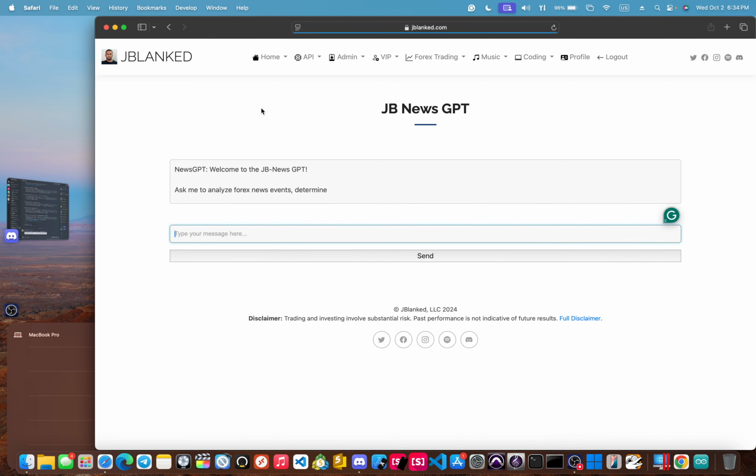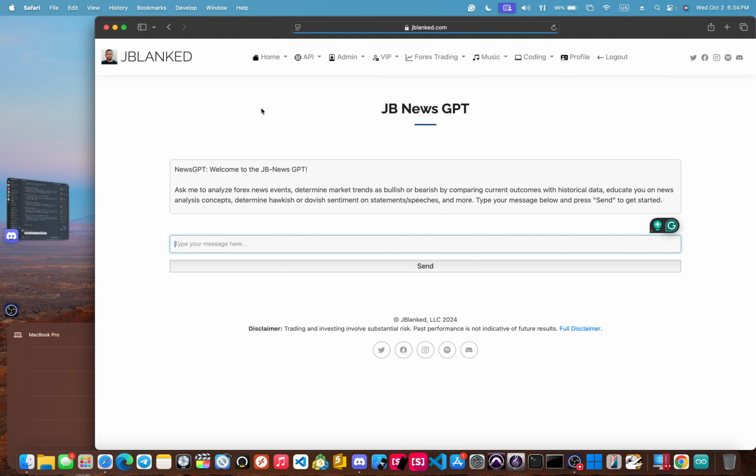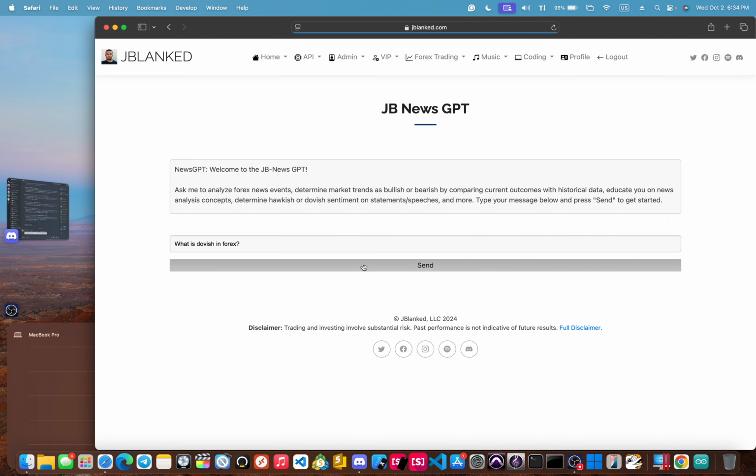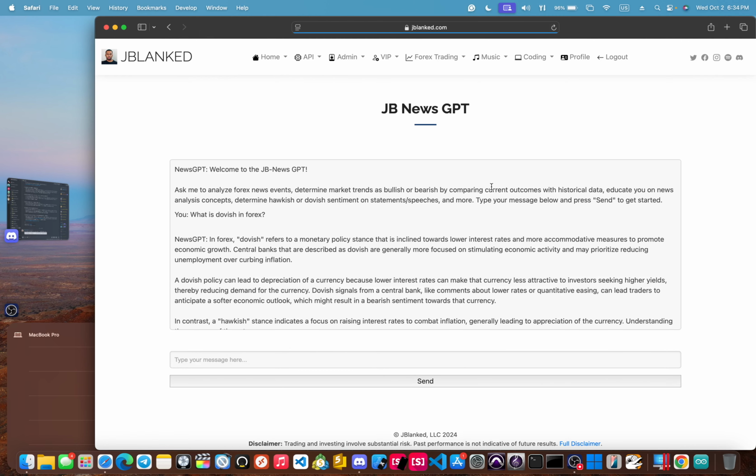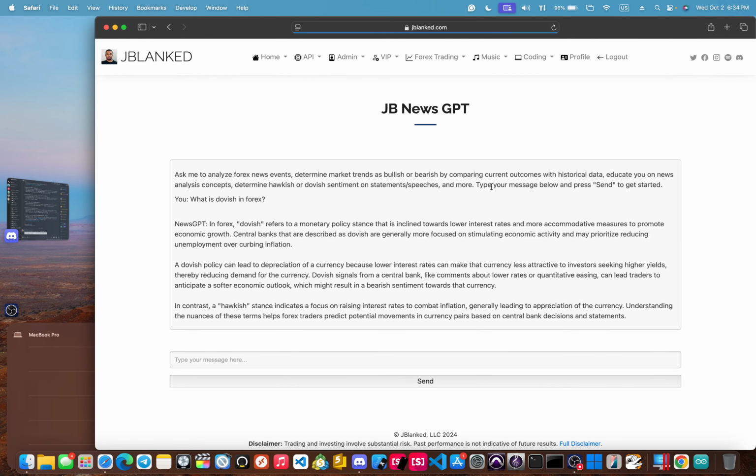And last but not least, the news GPT. This is a customized GPT that is solely based on our education. I put everything that I know about news analysis into this. Yeah, and it is awesome. Definitely take some time to get into it. We'll ask it something simple like, what is dovish in forex? Very simple, but it can expand on our news analysis concepts. There we go. And dovish, it's pretty much bearish, selling, etc.